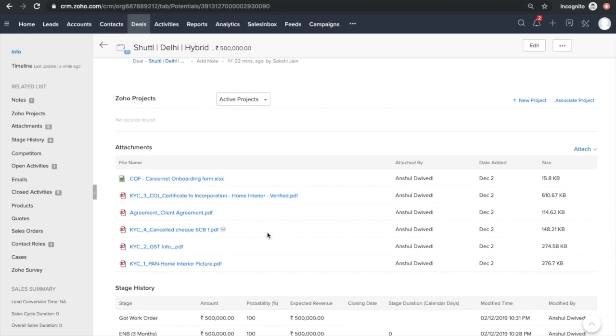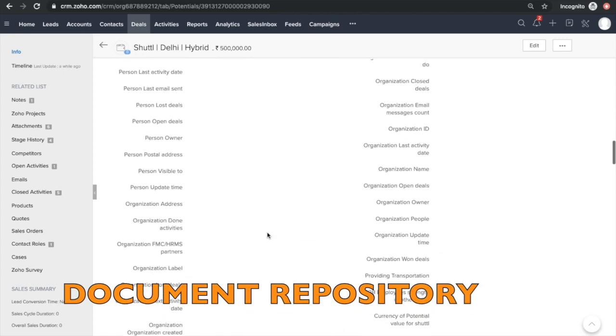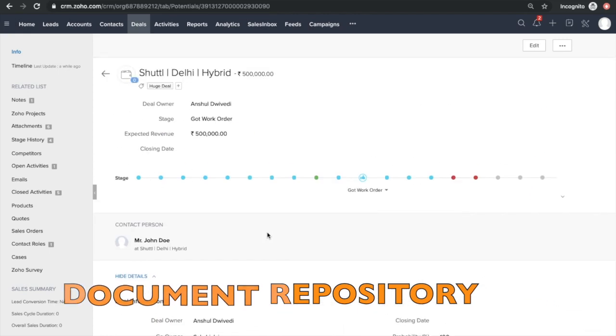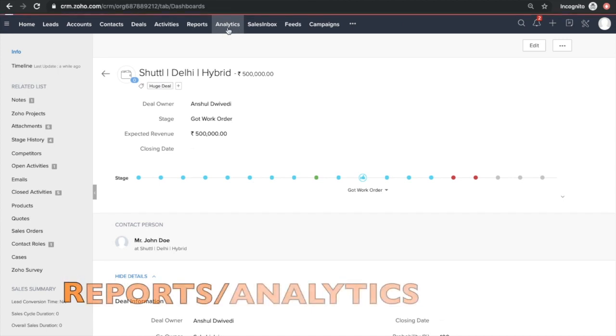So now what happens? You need not have to share these documents over mails again and again. We could simply get into a deal. We could see it. Whosoever wants to download it, they can download it from here, right? So that's about deal. So now let's have a look at the analytics part. I click on analytics.